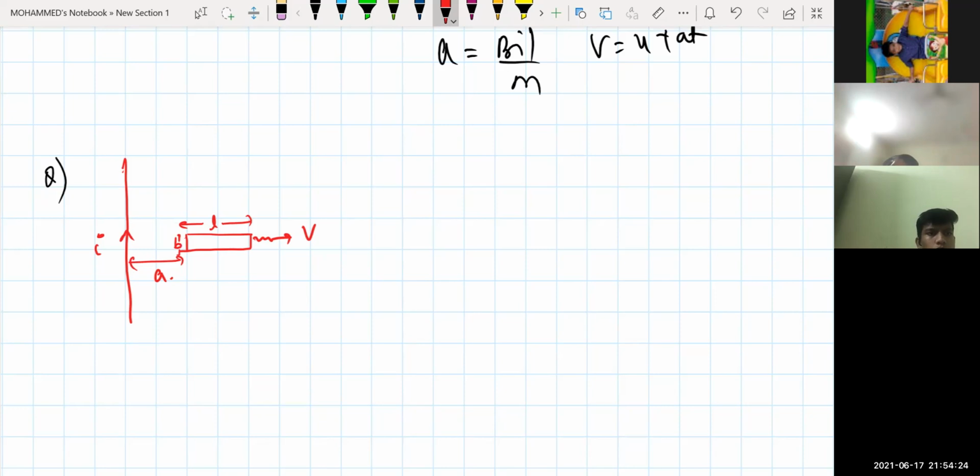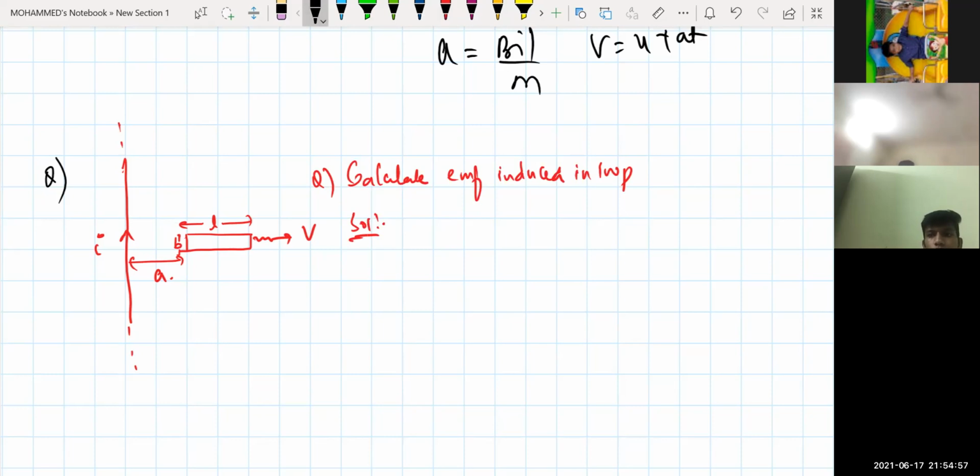Calculate the EMF induced in the loop when the rear end of the loop is at a distance A from the wire. It is asking us to calculate the induced EMF in the loop.